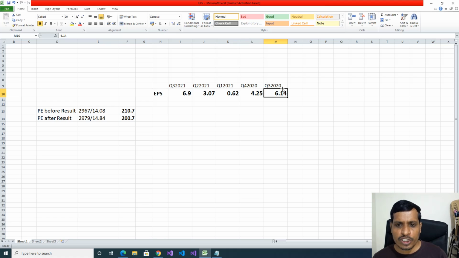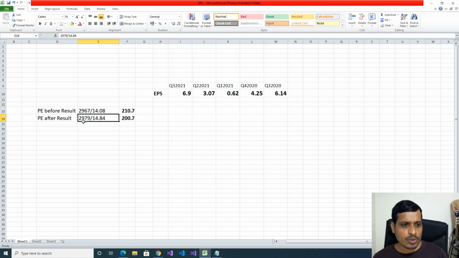for quarter 3 2020, that means December 2019. Now we'll check PE before results and after results. Price of DMart before results is 2,961 rupees. And here we have EPS for last 4 quarters, that means quarter 2, quarter 1, quarter 4, quarter 3. Here sum of those 4 quarters EPS is 14.08 rupees. Now we need to find PE, that means price by earning per share. Price is 2967 rupees divided by 14.08 rupees. Here PE is 210.7.